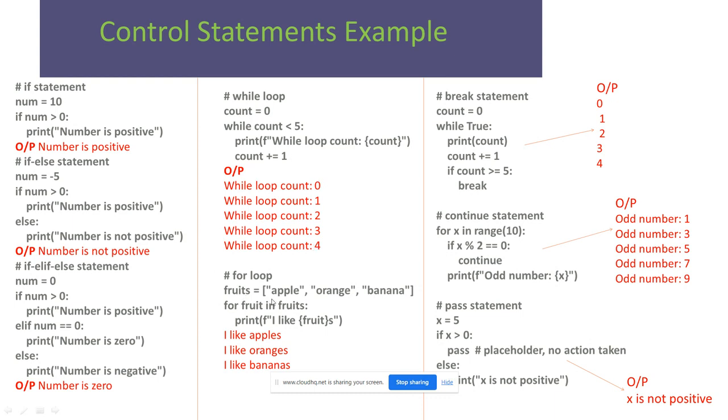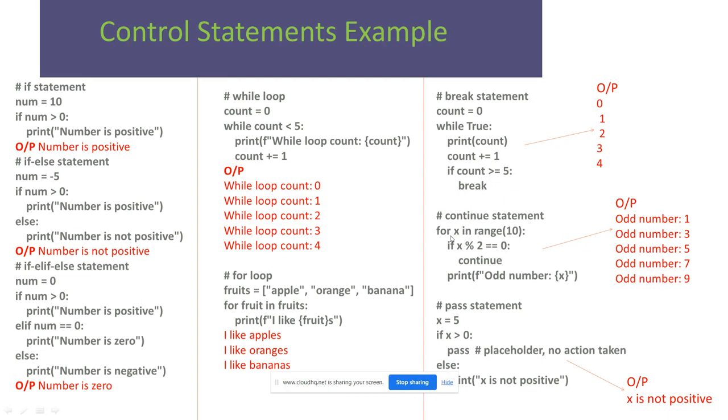For loop, we are having fruits: apple, orange, banana. For fruit in fruits, print f"I like {fruit}". It will come first fruit, I like apples, oranges and bananas. Break statement, where earlier count equal to 0 is assigned, so while count is incremented up to 5 times, it will print 0, 1, 2, 3, 4. 5 is greater than or equal to 5 is true. It will break from here, it will exit.